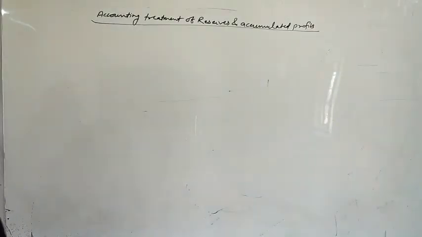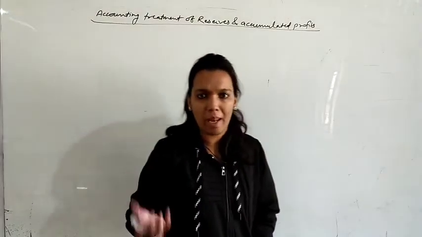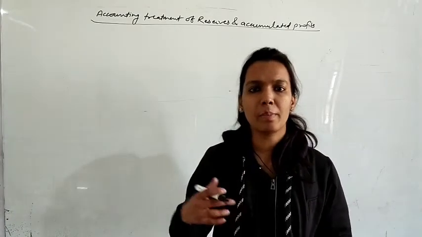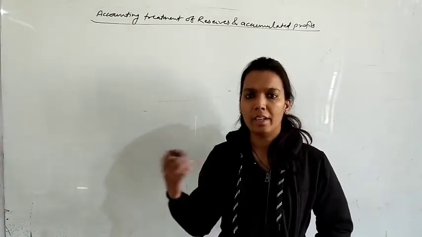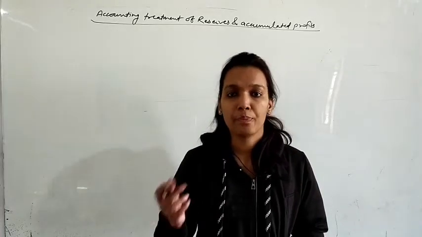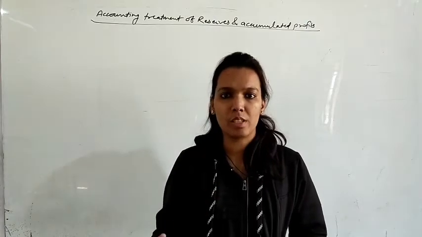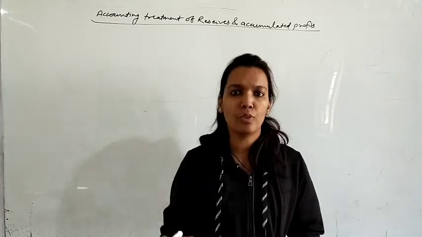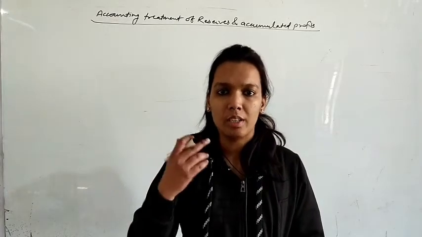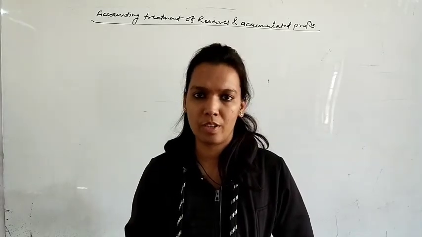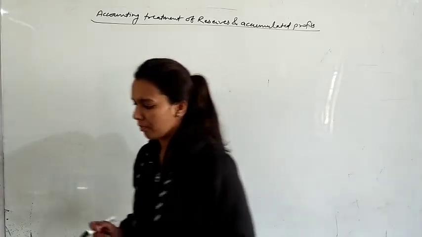Simply, whenever there is a balance sheet in the question, a general reserve is there, a profit and loss account is there, or maybe some other type of reserves also. And on the debit side there may be a loss, like a P&L account debit balance, so that is a loss. We have to distribute these old reserves in their old ratio. In this point there will be no role of the new ratio. We just distribute all the reserves between the old partners in their old profit sharing ratio.